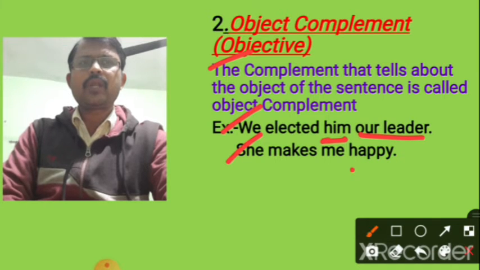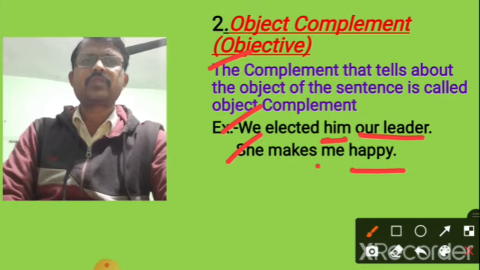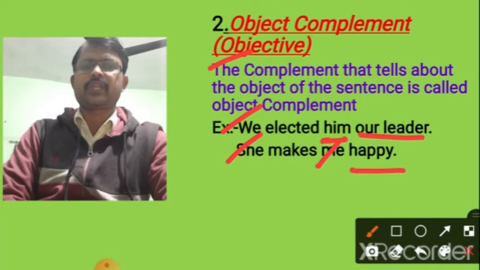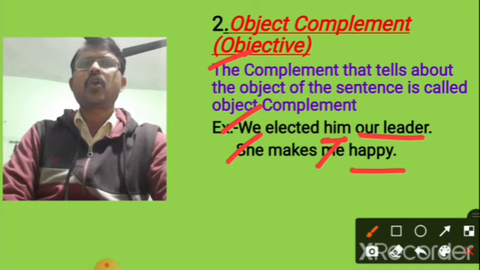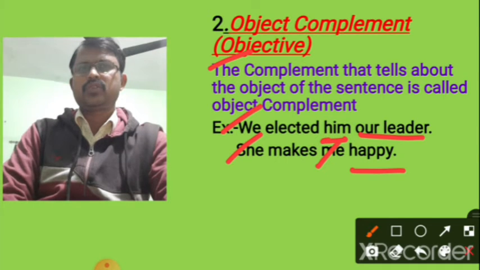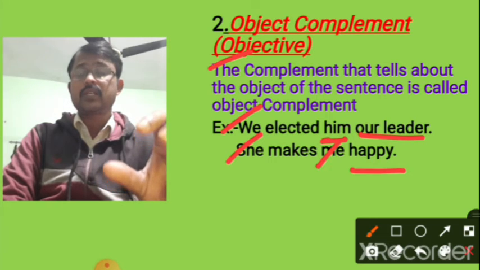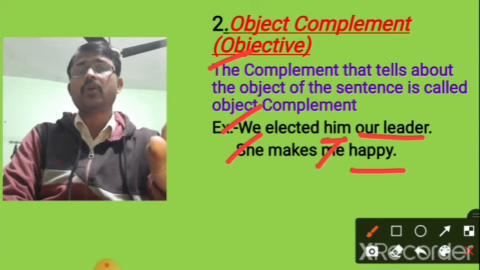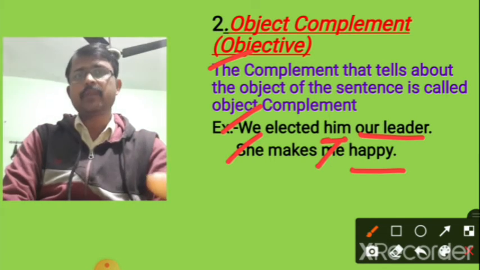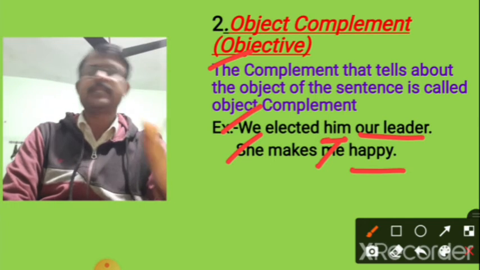Here, the word happy describes me, the object. So, they are object complement. There are two types of complement, subject complement and object complement.